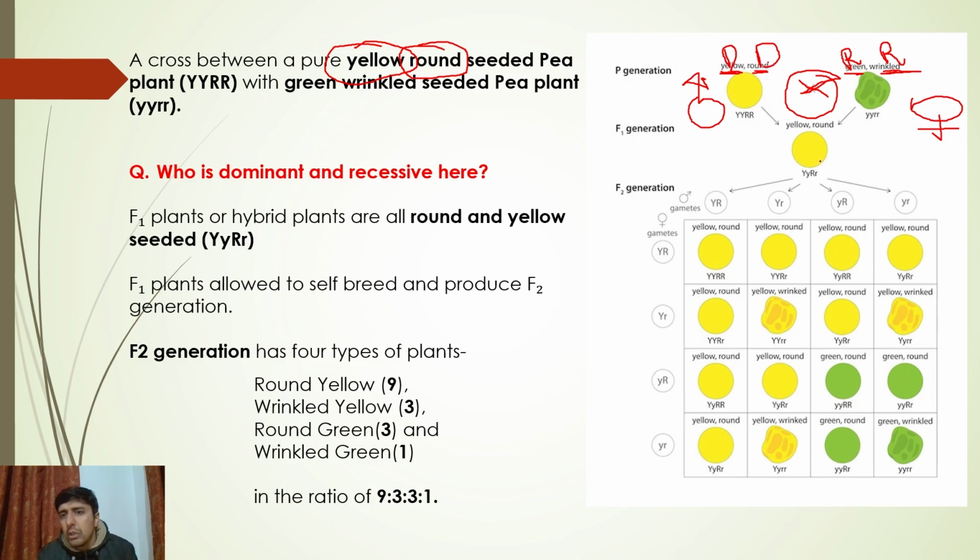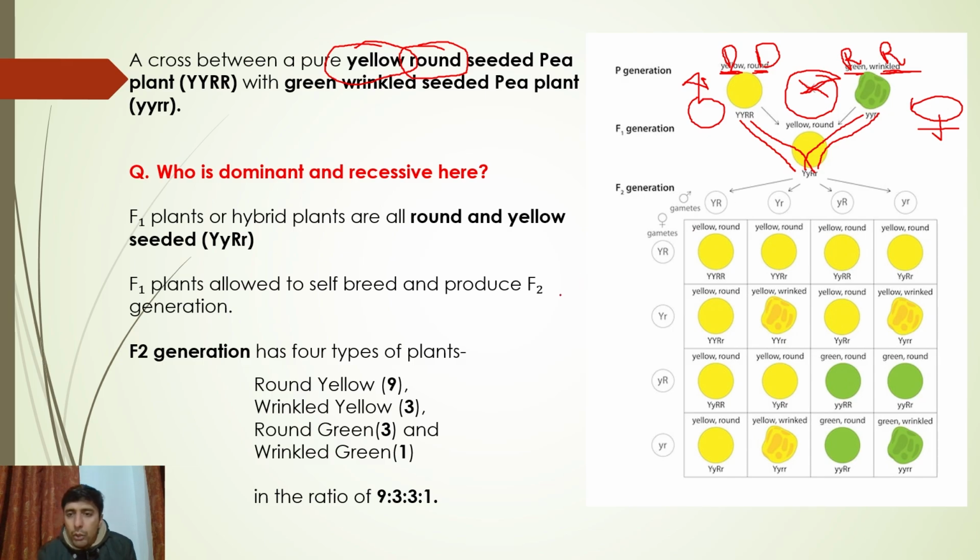What do we get? In this, one allele of capital Y, one of these two, and one allele of capital R and one allele of small r. So how will it look? It will always look yellow and round. Sir, why not green and wrinkled alleles also? Because yellow and round is dominant over green and wrinkled. Are you getting my point?